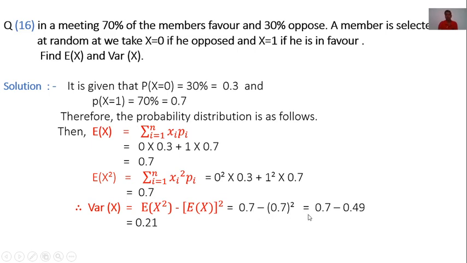Now, first term as it is 0.7, square is 0.49. Now taking this subtraction, we get answer 0.21. Therefore, required variance is 0.21 and expectation is 0.7. Thank you.